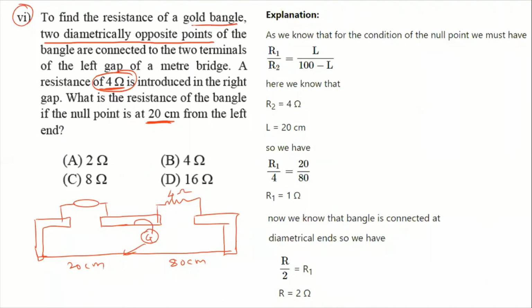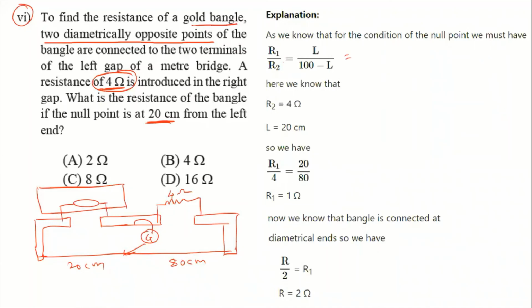Now here we can write by using this balancing condition. Whatever we connect here, I consider the resistance is R1. So R1 by R2, by the balancing condition, is equal to 20 by 80.